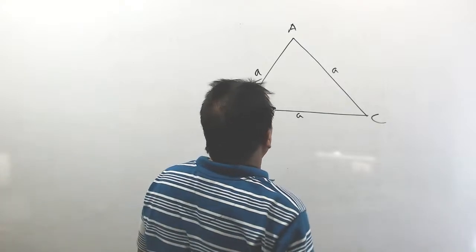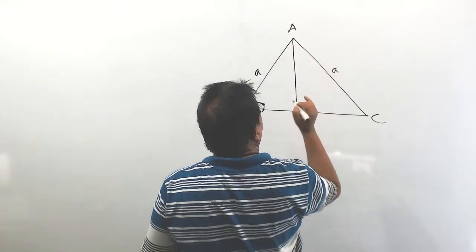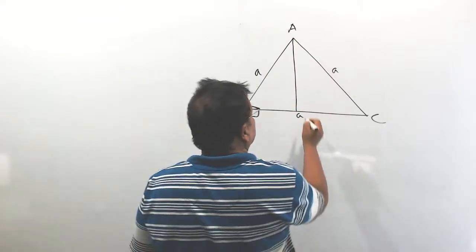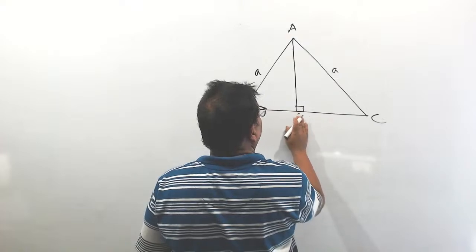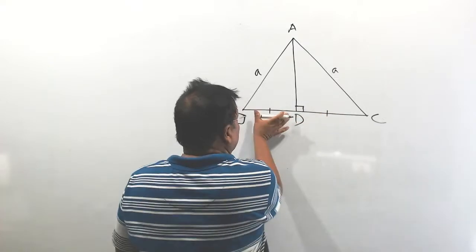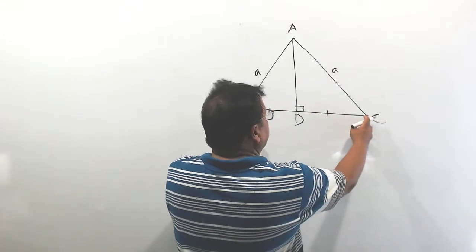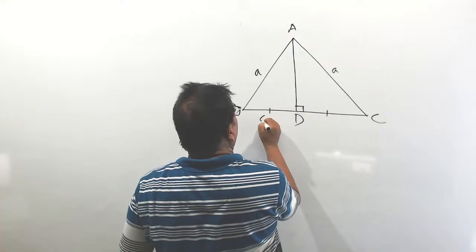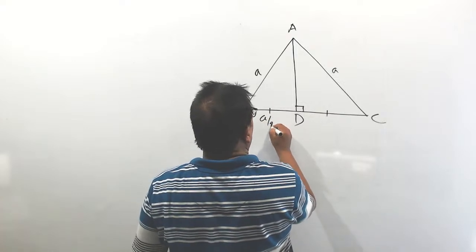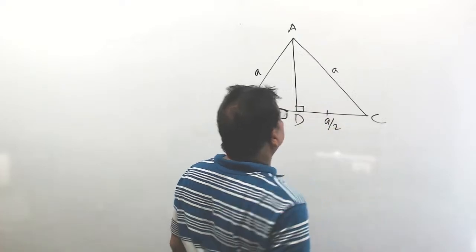Clear? Now you have to find the height. This is the altitude. Of course, this altitude will meet the midpoint, say D. This side will be equal to this side. So if the total length is a unit, this length BD will be a by 2, and this is also a by 2.